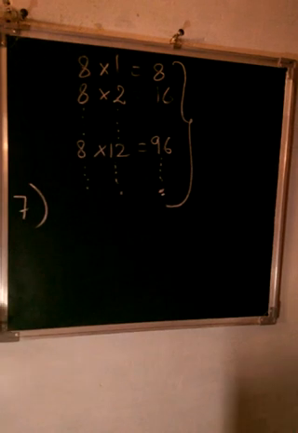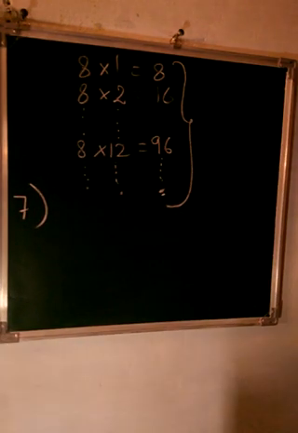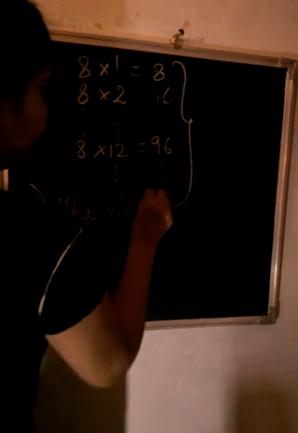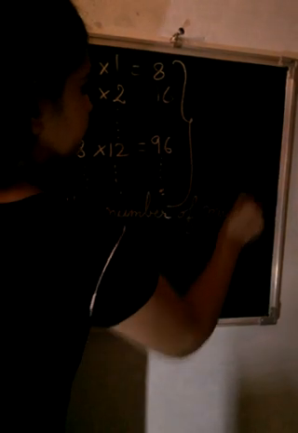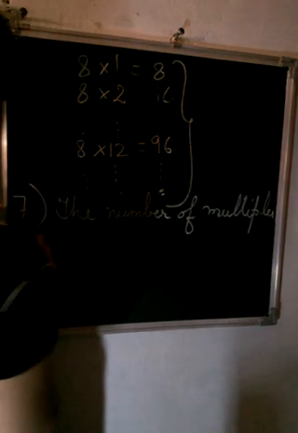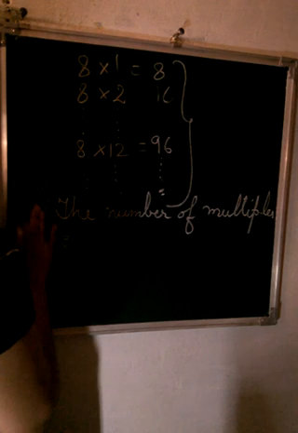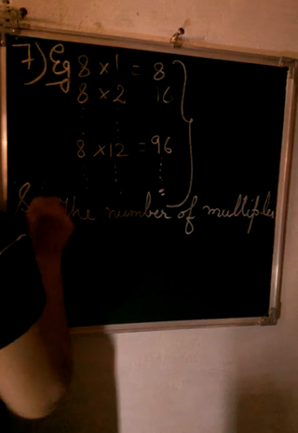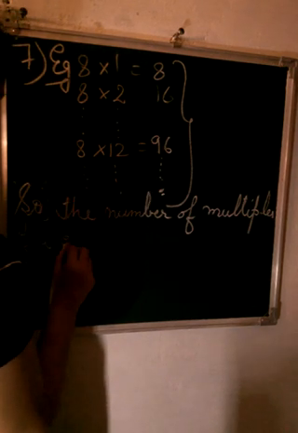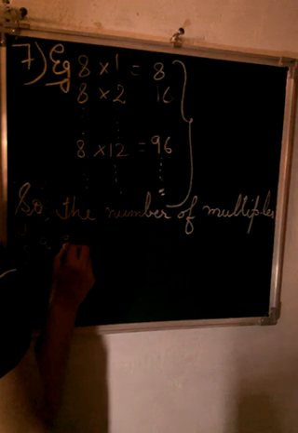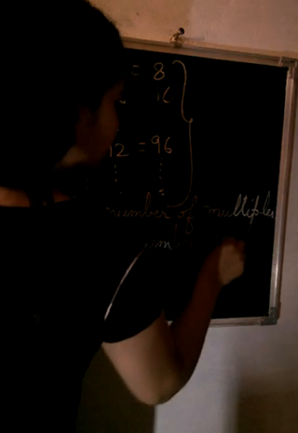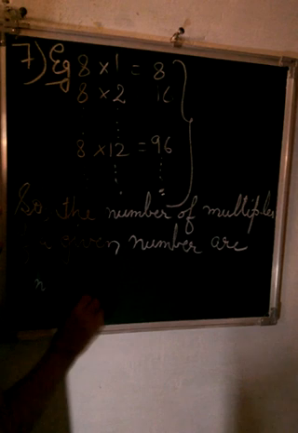So this is the seventh property, which says that the number of multiples of a given number are infinite.